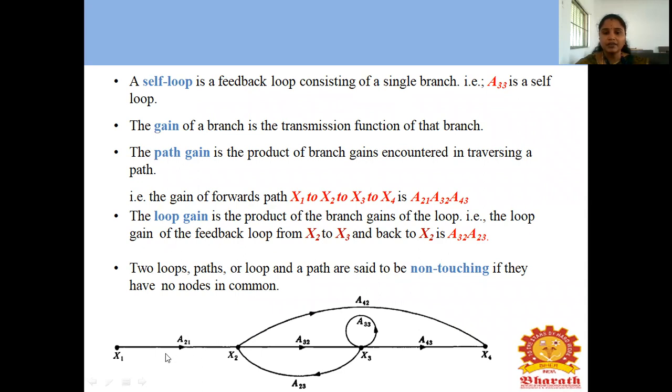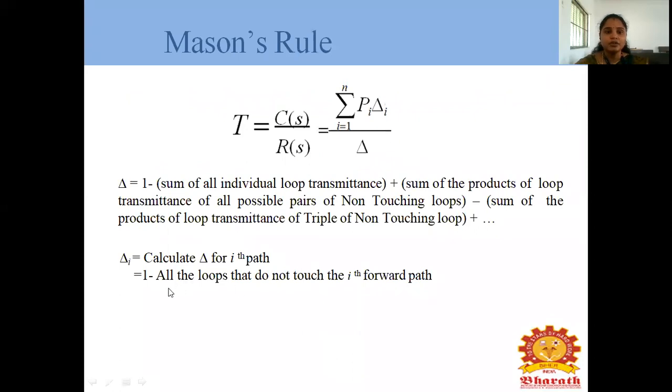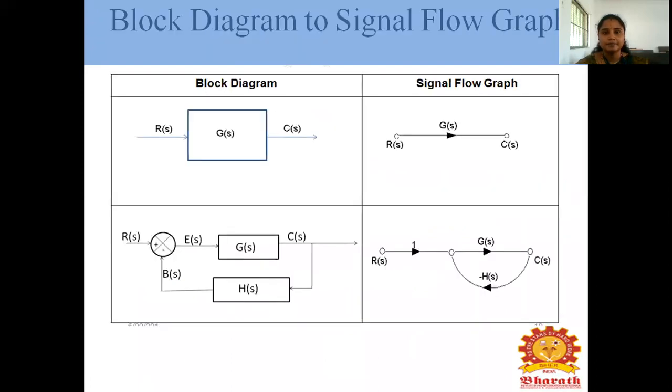Now we are calculating the forward path gains. One is A21, A32, A43, the first forward path gain. Another one is A21, A42, the other forward path gain. There are no two non-touching loops; all are touching loops, and three non-touching loops are not there. So how to calculate delta? Calculate delta i for the i-th path: 1 minus all the loops that do not touch the i-th forward path.